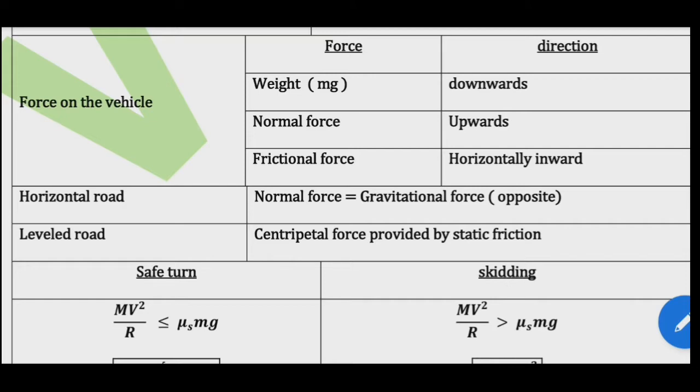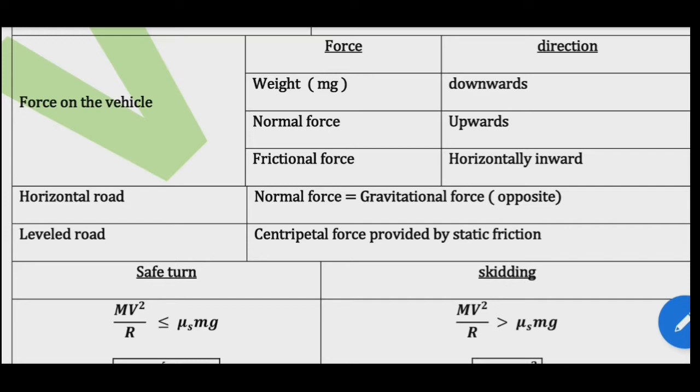Suppose the road is horizontal, then the normal force and the gravitational force are exactly equal and opposite. Then the centripetal force is provided by the force of static friction Fs between the tire and surface of the road, which acts towards the center of the circular track.